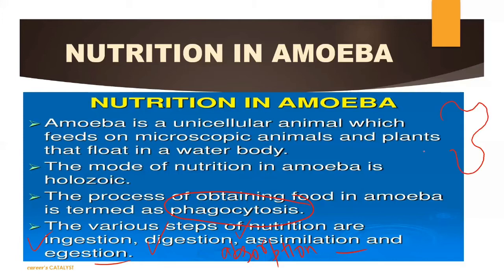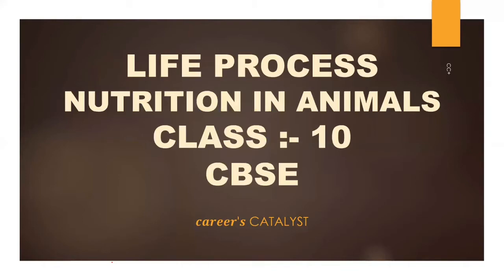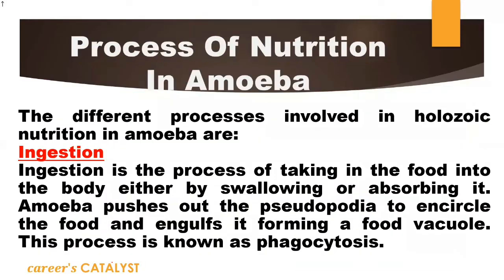As we know, amoeba is irregular in shape. If you want to draw a structure of amoeba, it's very simple, right? It is just an irregular shape that we can draw for amoeba. So this irregular-shaped body, which is unicellular in nature, obviously intakes complex food and digests that food in 5 different steps: ingestion, digestion, absorption, assimilation, and egestion. Now we will talk about the process of nutrition in amoeba in detail.